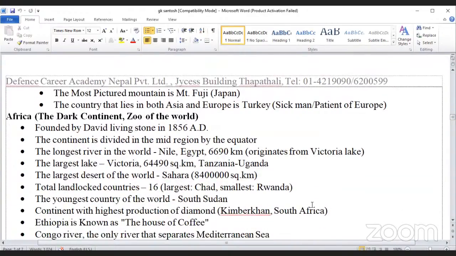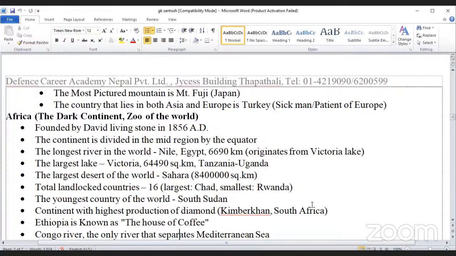Now Africa, the dark continent and Jewel of the world, discovered by David Livingstone in 1856 AD. The continent is divided in the mid-region by the equator. The longest river in the world, the Nile, Egypt, 6690 km, originates from Lake Victoria. The largest lake, Victoria, 64,490 square kilometers, Tanzania and Uganda.